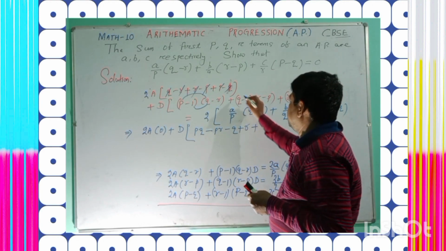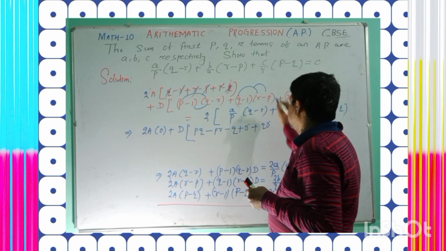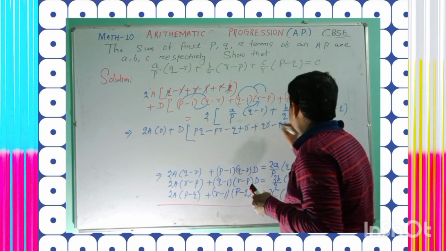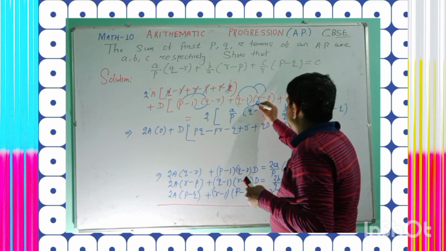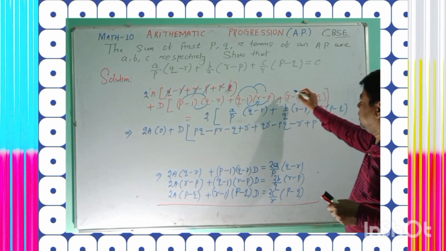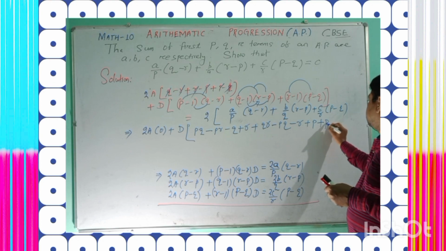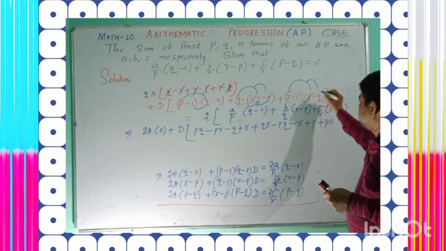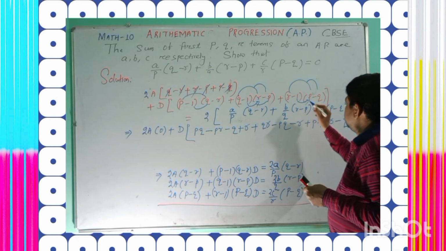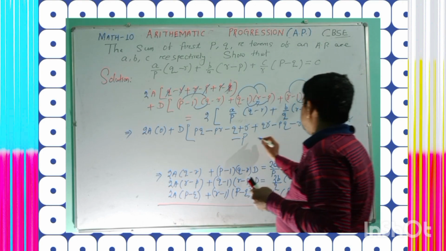Similarly, q into r is qr, q into minus p is minus pq, minus 1 into r is minus r, and minus 1 into minus p is plus p. In the same manner, r into p is pr, r into minus q is minus qr, minus 1 into p is minus p, and minus 1 into minus q is plus q.